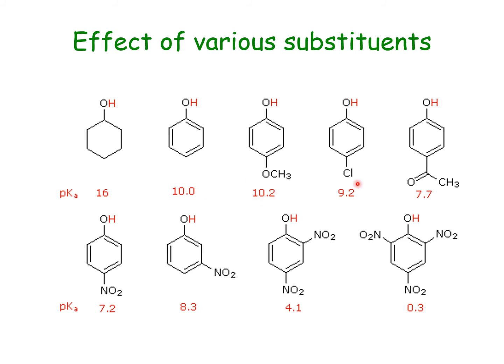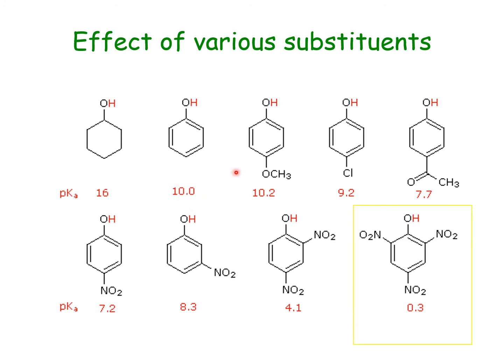But in case of electron withdrawing substituents, the pK value will go on decreasing to such an extent that when we have multiple electron withdrawing groups, that too at the perfect positions of ortho and para, the pK value has decreased to 0.3, which is far lesser than the original pK value of phenol.